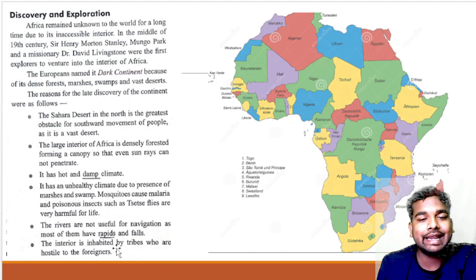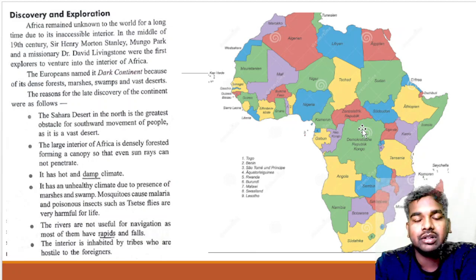The interior is inhabited by tribes who are hostile to foreigners. Some of the tribal people living in Africa are hostile to foreigners. They consider the foreigner an enemy. This is the reason for the later discovery of Africa.